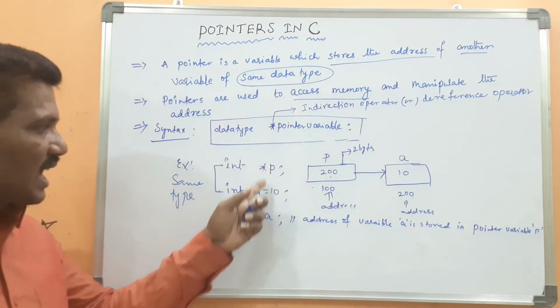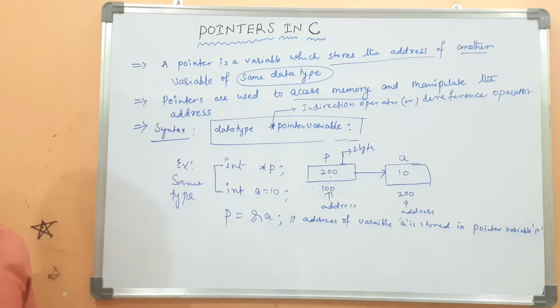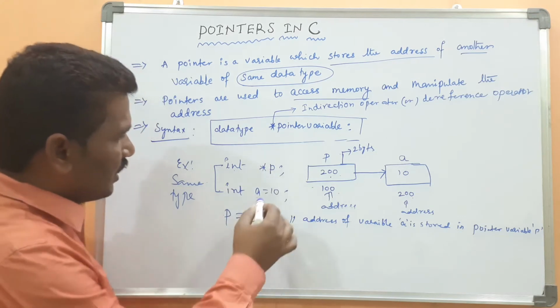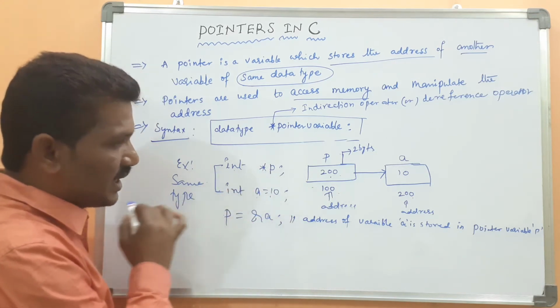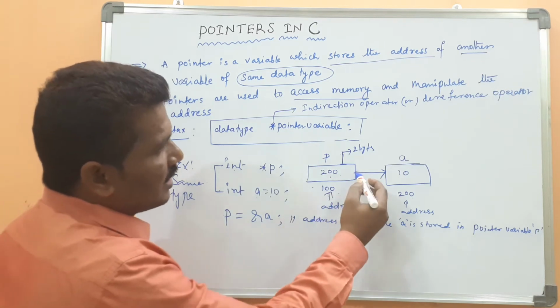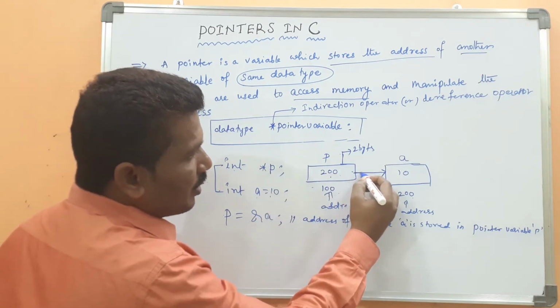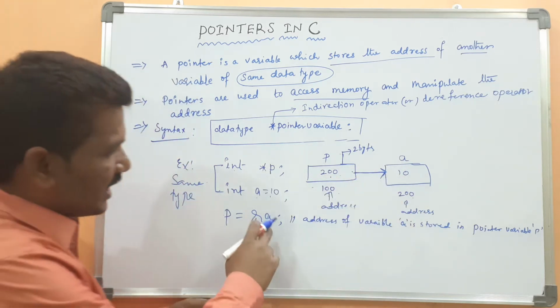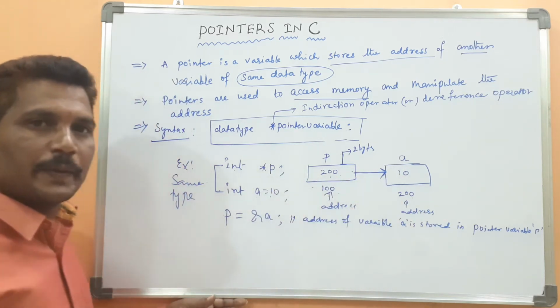Okay, both are having the same data type. Got my point? This is a pointer variable, this is the normal variable, both should be the same data type. Then whenever p equals address of A, this is how it can be represented in the memory.